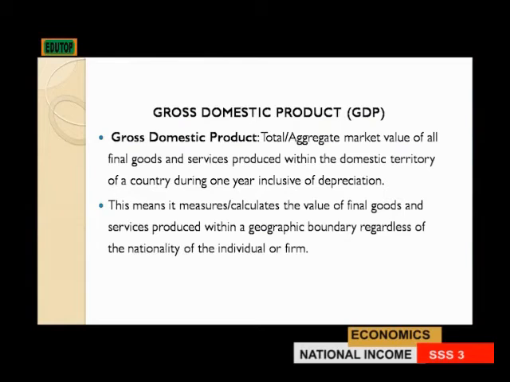Now, let's look at the other concept under national income that we refer to as gross domestic product. Gross domestic product is the total or aggregate market value of all final goods and services produced within the domestic territory of a particular country during a period of a year, inclusive of depreciation.